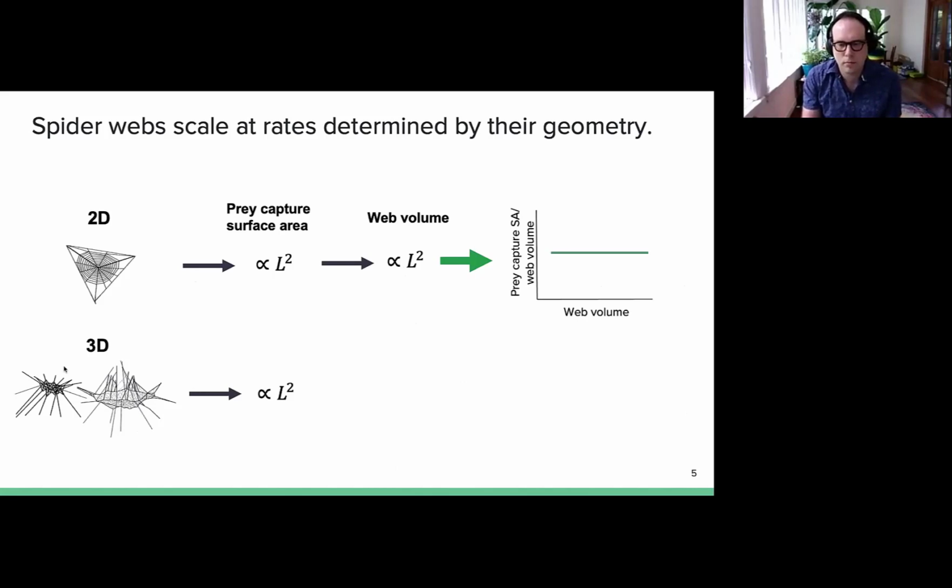On the other hand, three-dimensional webs also have a prey capture surface area that's proportional to a linear dimension squared, whereas web volume should be proportional to a linear dimension cubed. And this can create problems. This means that prey capture surface area per unit of web volume should decline to approximately the -1/3 power as a function of web volume.